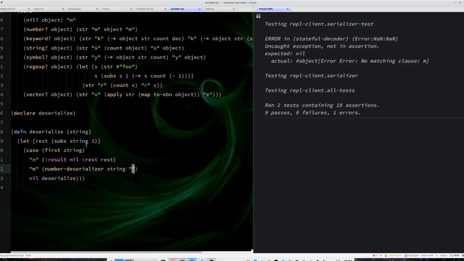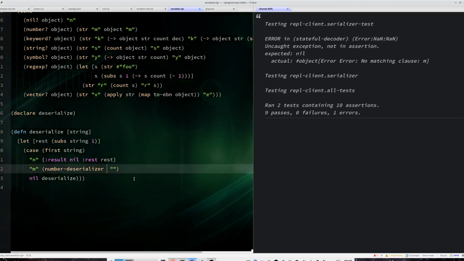I am going to pass that I am deserializing something, and what I deserialized so far is nothing. So I'm starting from scratch. Also, if you see here, subs, basically it's the string without the first char.